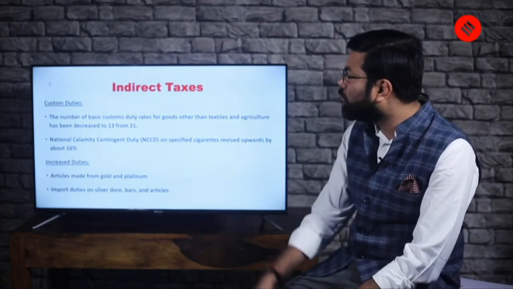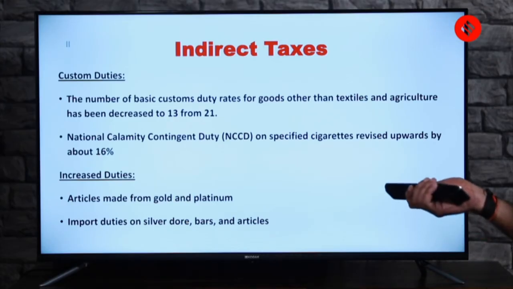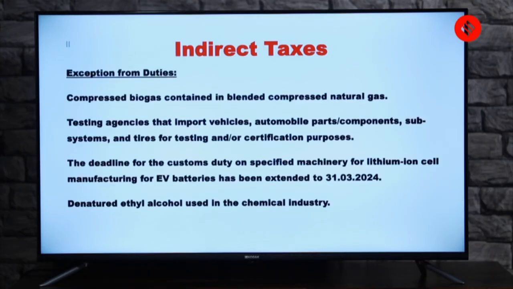And also, we look into this NCCD. Then increased duties. What have been increased? Articles made from gold and platinum. Increase. Import duties on silver doré, bars and articles. All these things have now increased duties. Again, there are some exceptions from duties.